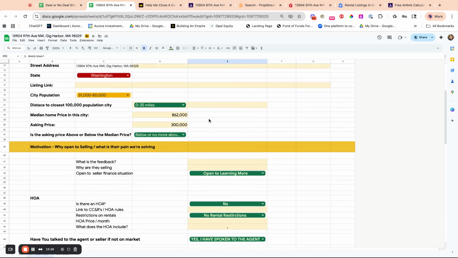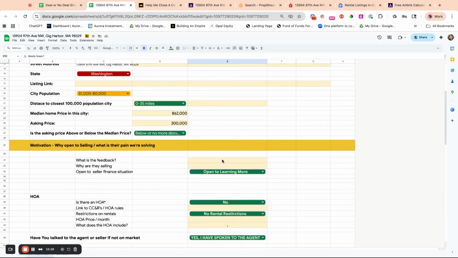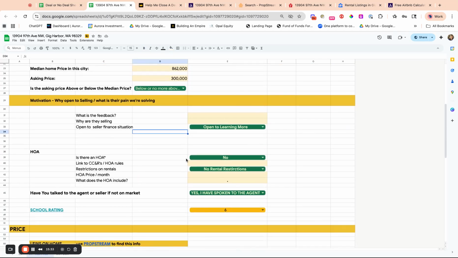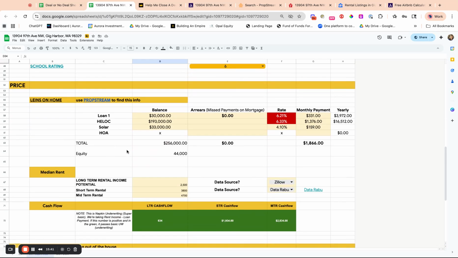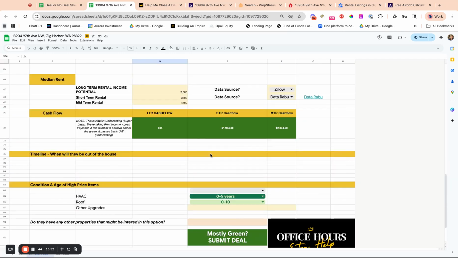You'll want to call the agent at this point before you submit it and ask, what's the feedback? What are you getting on this? Are they open to a seller finance situation? Find out about the HOAs. You can look up the school rating right here. You can also look it up on Zillow. Rates, we like to keep below 5%.